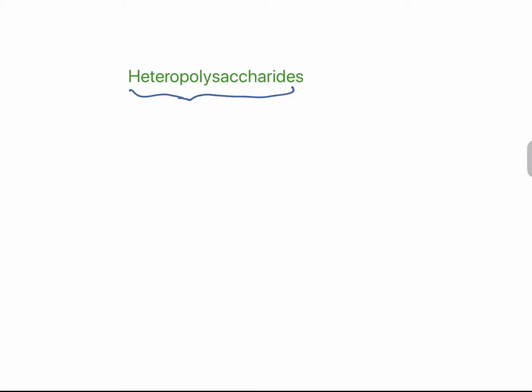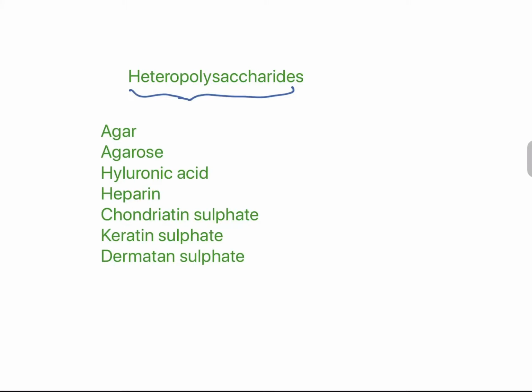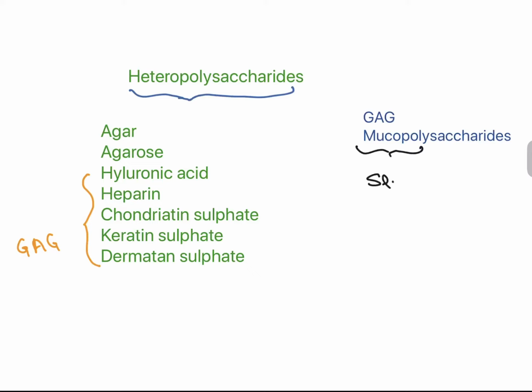Heteropolysaccharides are formed from different sugar units. These are the examples of heteropolysaccharides: agar, agarose, hyaluronic acid, heparin, chondroitin sulfate, keratan sulfate and dermatan sulfate. From hyaluronic acid till dermatan sulfate, they are glycosaminoglycans, that is mucopolysaccharides. Muco means mucus. They are slippery and help in shock absorption.